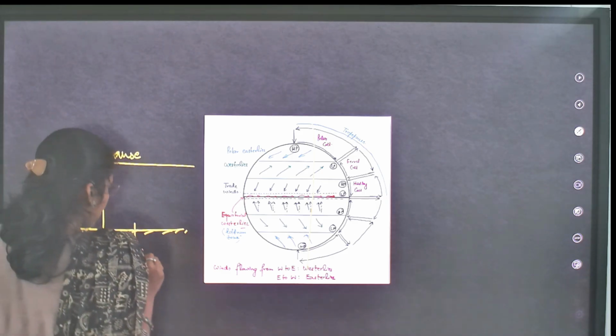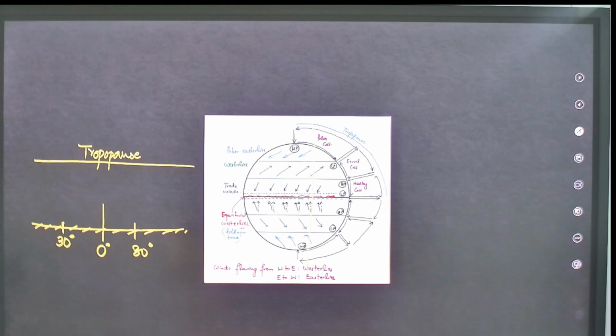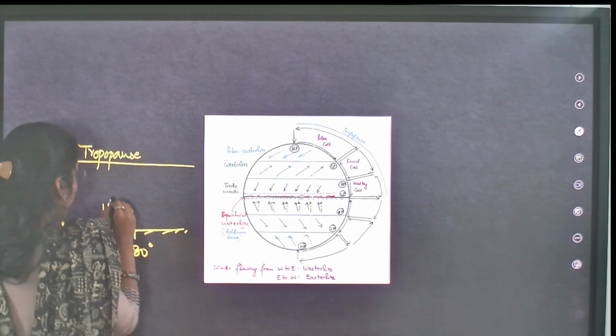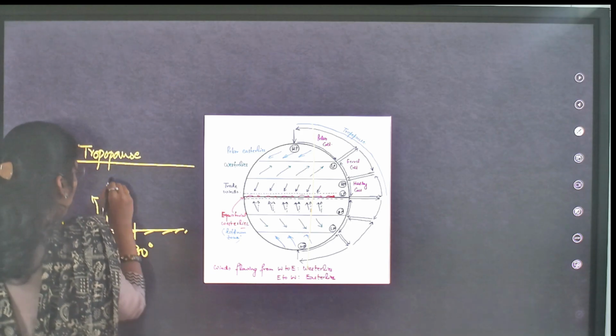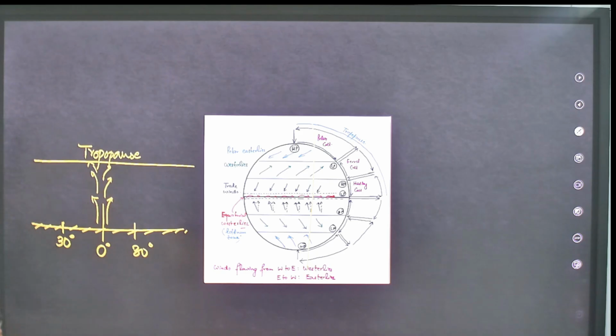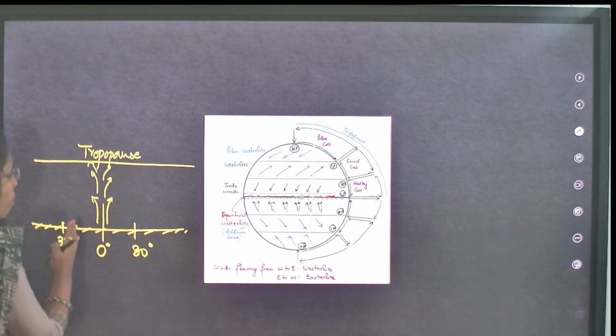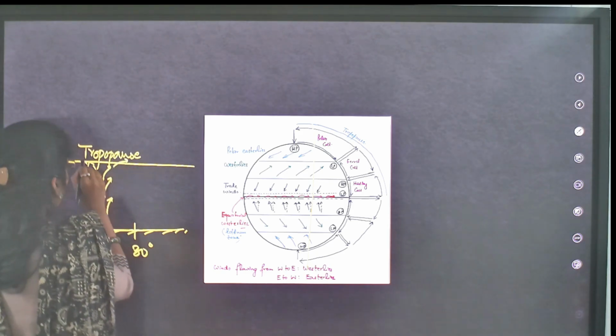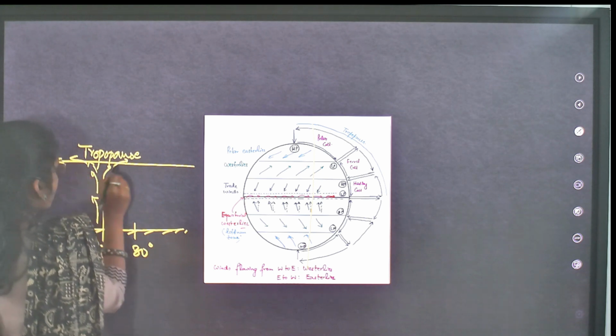First we are going to see the Hadley cell. What happens at 0 degrees? Warm air rises because it is warm. And at the tropopause, what you will see? You will see divergence.